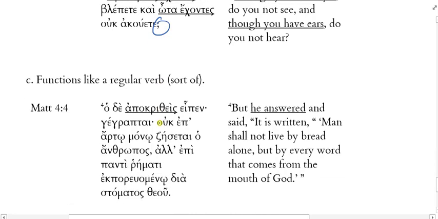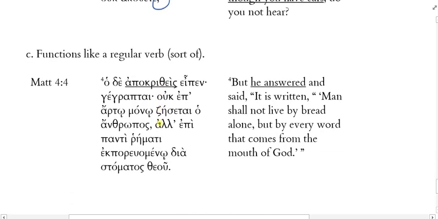Okay, and then the last section here, there are times when a participle is best translated as if it were functioning like a regular verb. It's not technically a regular verb, but we're giving it a translation value like it is. Here in Matthew 4:4, ho de apokritheis eipen.